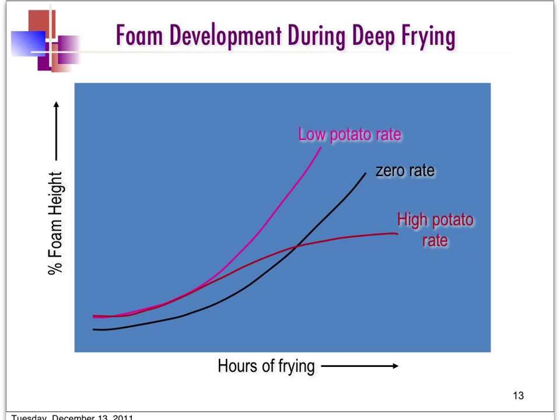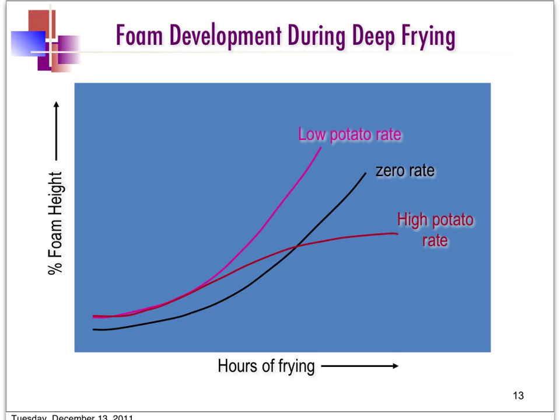In general, as we increase the time of frying, we can see a general increase in the foam height for the low potato rate as well as the zero potato rate. For the high potato rate, initially there is an increase in the foam height, but at one point, the amount of foam is actually lower compared to the low potato rate in the oil.